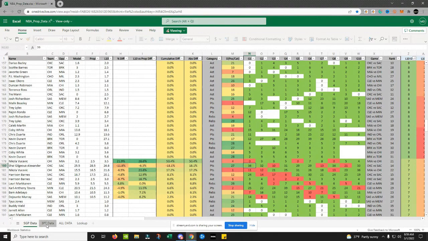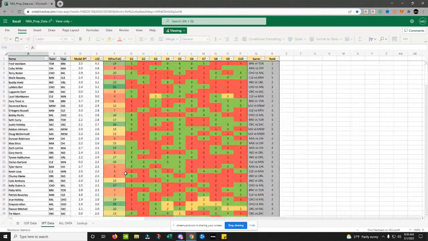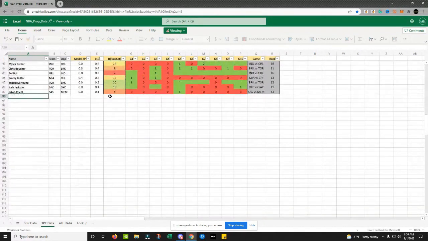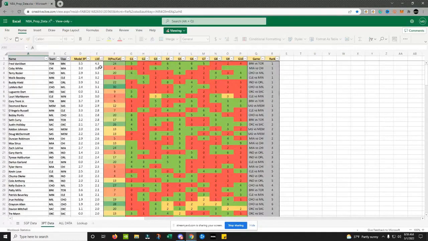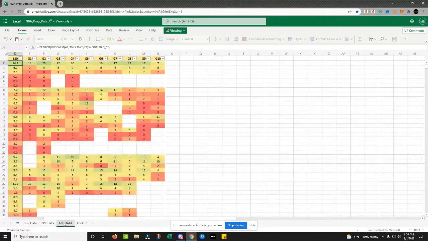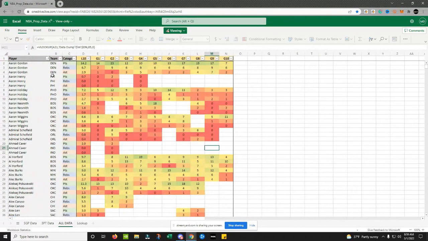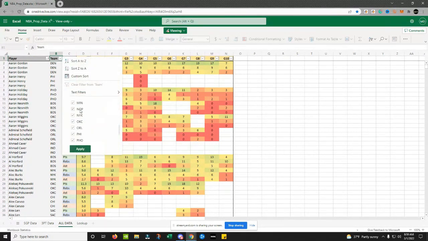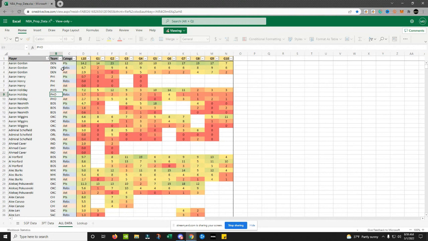You guys can do this all on your own. 3-point data is also going to be here as well. It shows every single player in the NBA, not just active slates. I believe this is I have them filtered, but it has every single player. Then you could go to all data. This is players who are not on the slate. You can simply search and sort by the teams themselves. You can filter them in and out so that you can do your own work.